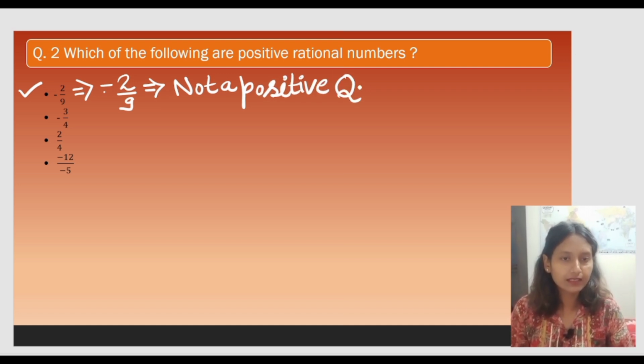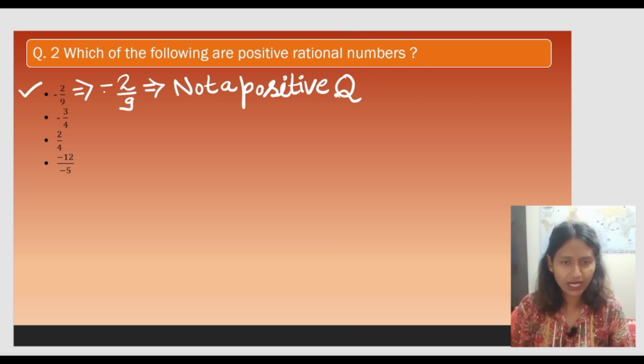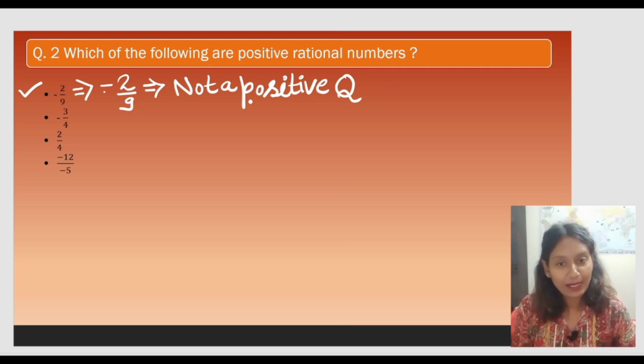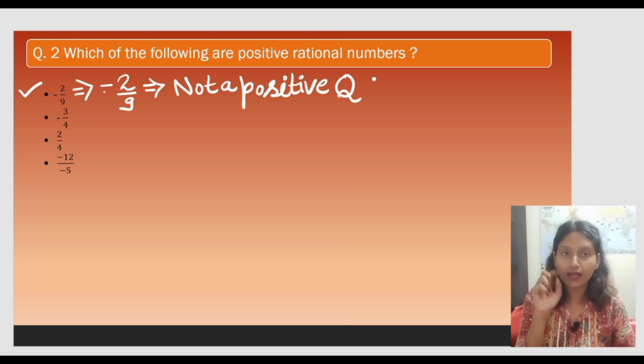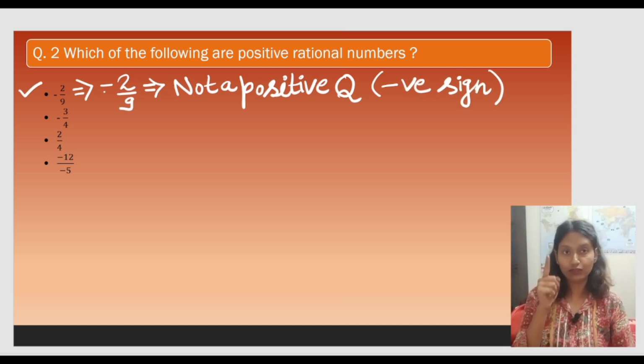I'm writing it in its symbol, but if you want to write, you can write it the way you want to. I'm writing it as Q, and this Q is nothing but a rational number. Q is the notation of the rational number. So why is it not a positive rational number? The answer for this is because it is having a negative sign. Only the numerator is having the negative sign, not the denominator.